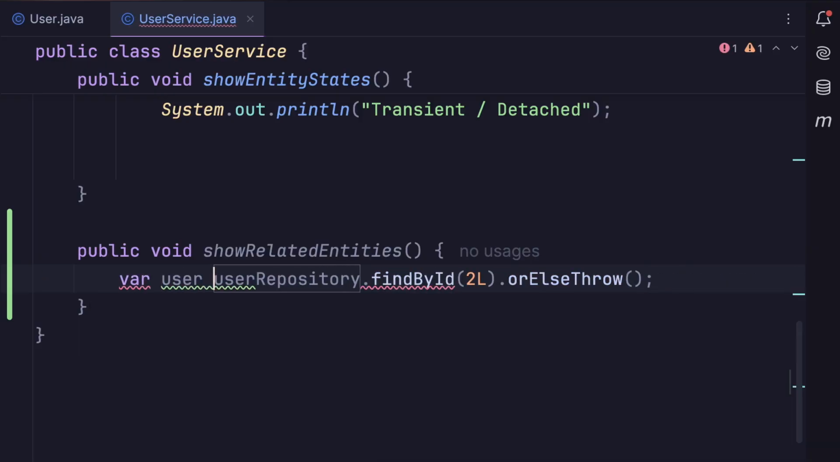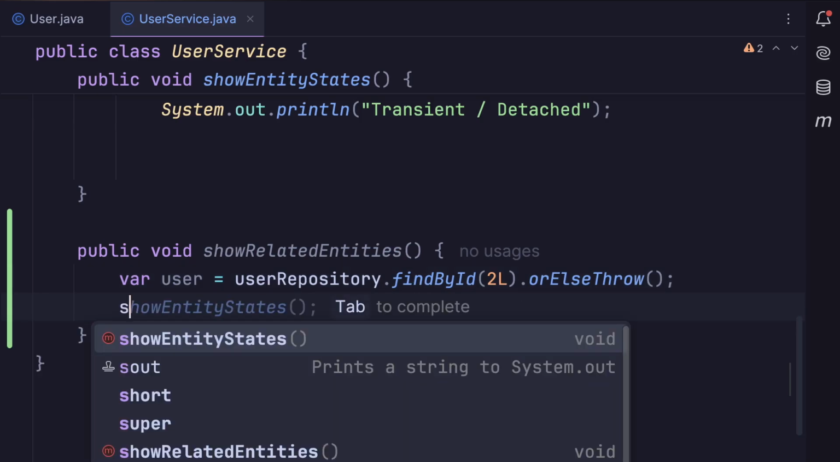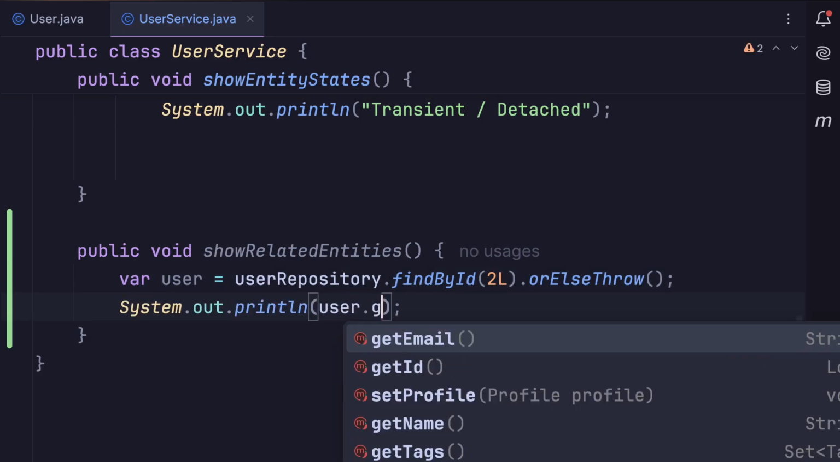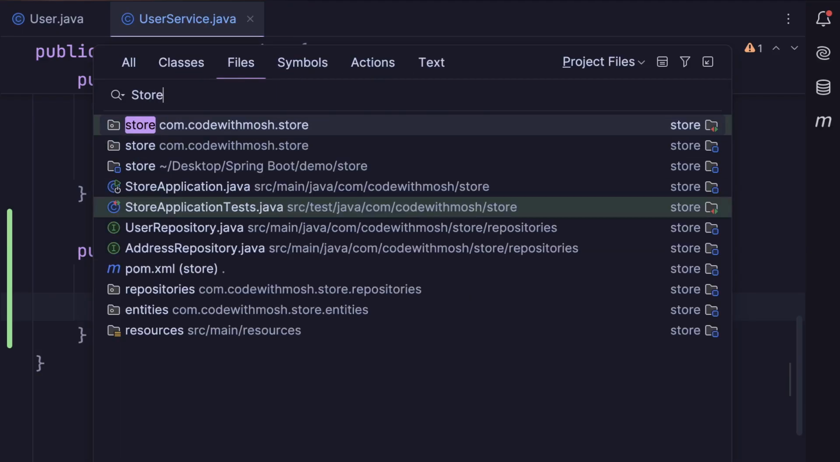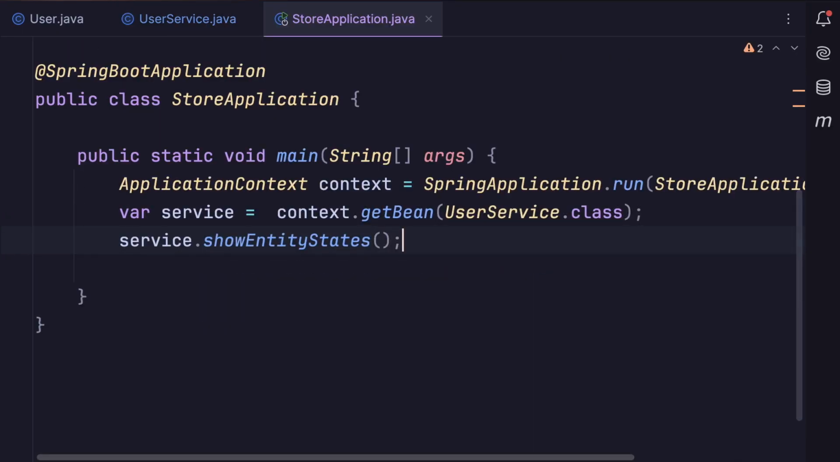We get a user object and then print user.email. Now we go back to our store application class. Here in the main method, we call showRelatedEntities. Let's run the application.